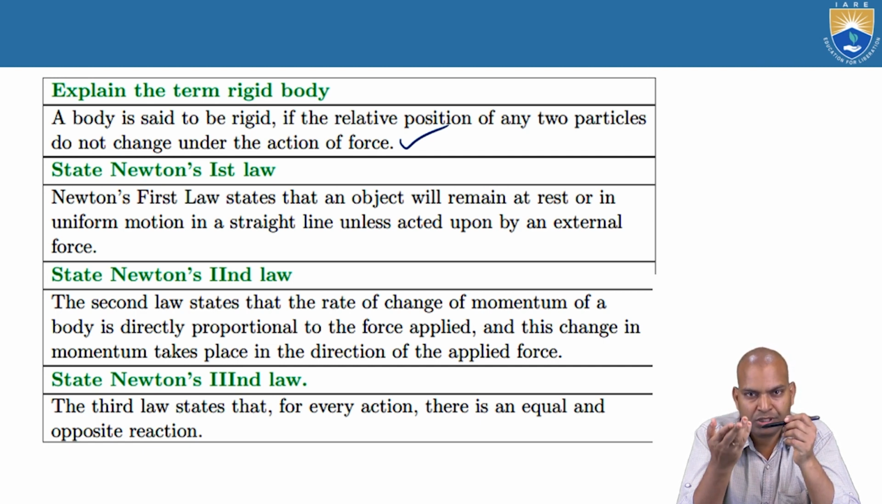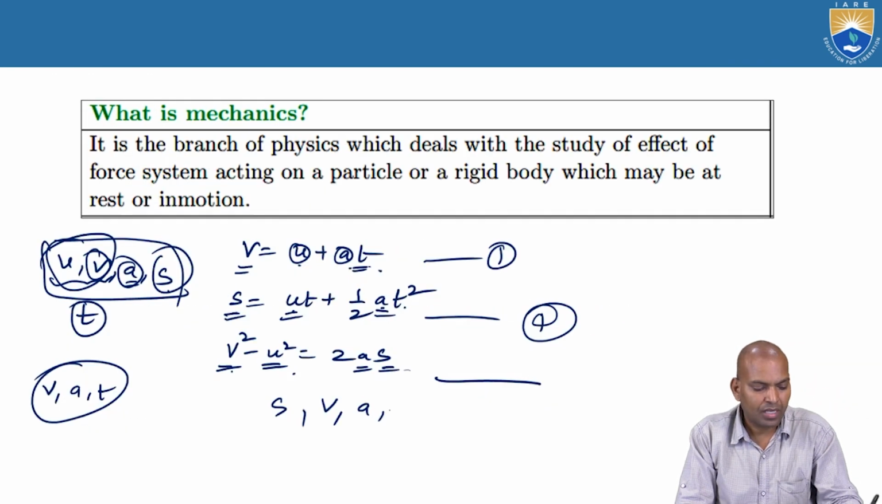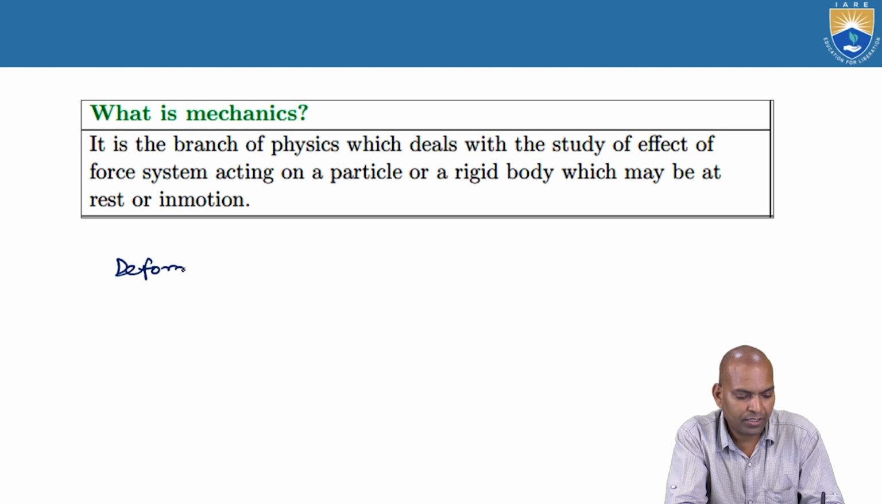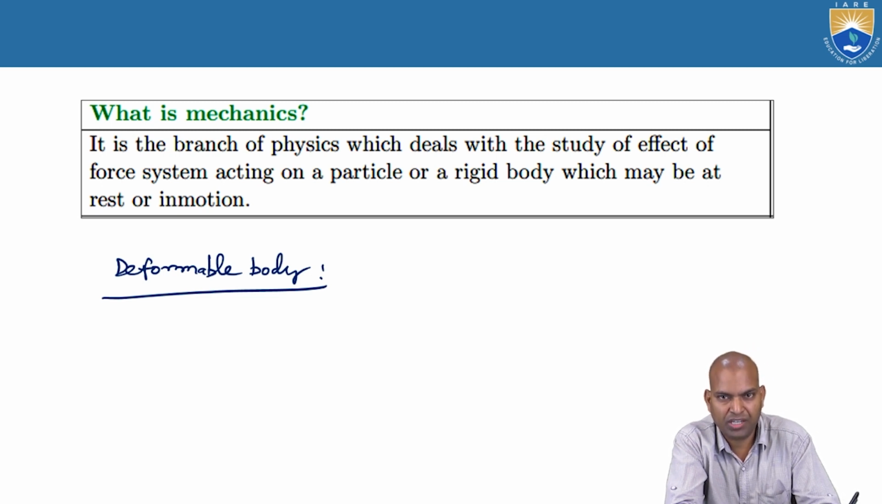What is the rigid body's opposite term? The antonym of rigid body is known as deformable body. Deformable body means when the load is applied, the body will get deformed, and the distance between the particles will be changed. Then that body is known as a deformable body. Alright, now again, what is a deformable body? When the load is applied, the distance between the particles will be changed. That means a deformation takes place.